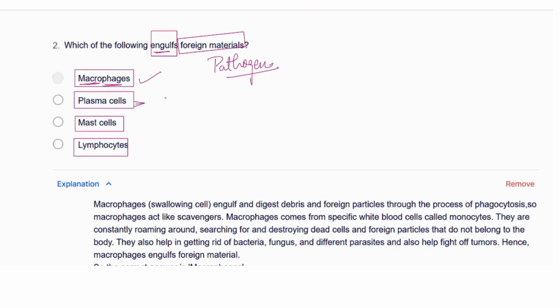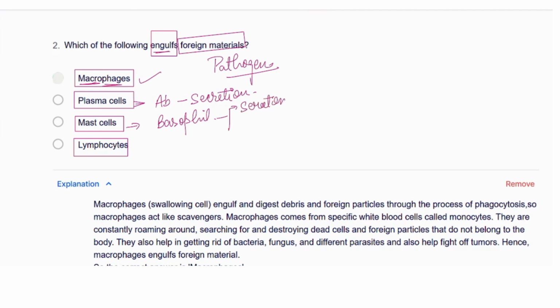Plasma cells are antibody secretors. They are secreting the antibodies. Mast cells are what? Mast cells are the basophil cells which will secrete different types of substances, like we can say hormones or neurotransmitters. That is serotonin from the basophils, like serotonin we have seen, right?